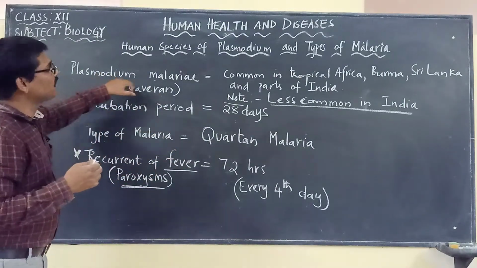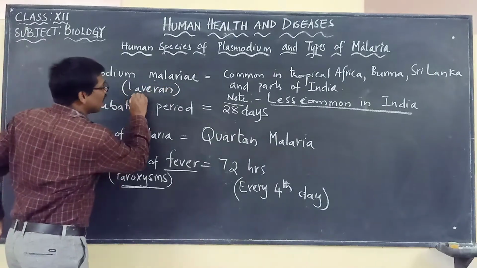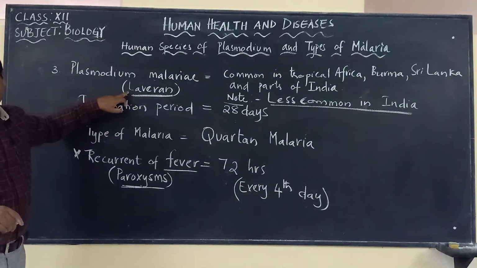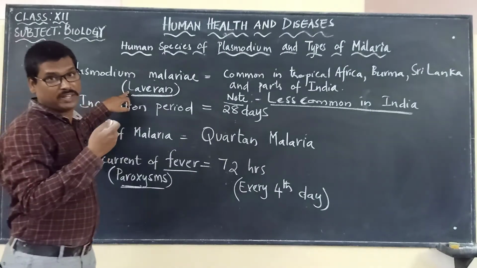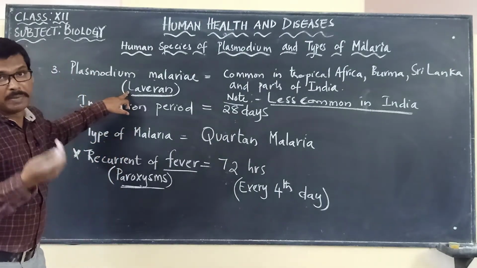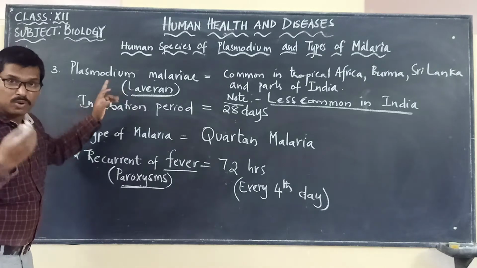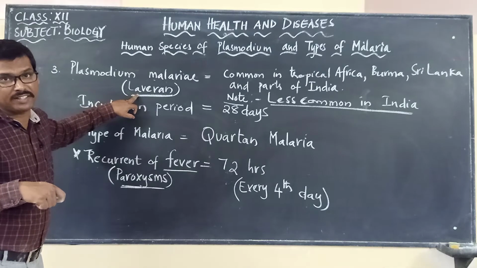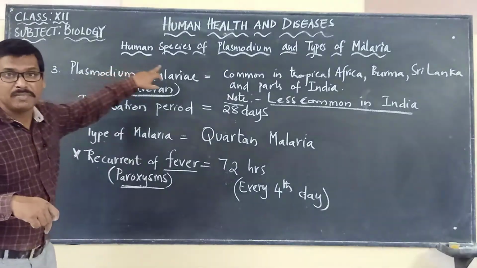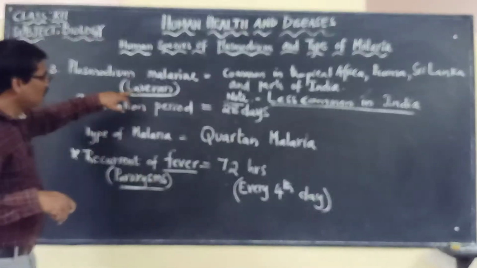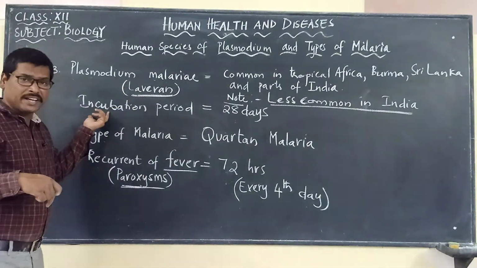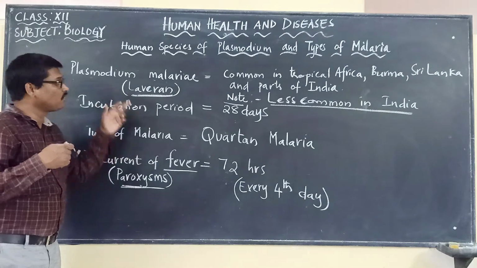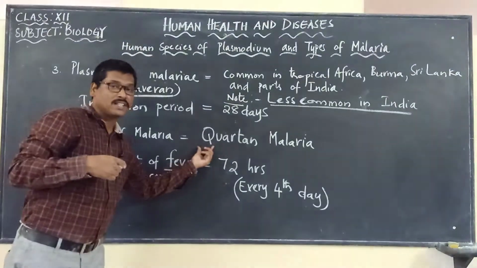And it is this Plasmodium malariae which was discovered by the scientist Laveran. Please remember, Plasmodium malariae was discovered by the scientist Laveran. We already said Laveran discovered the protozoan responsible for causing malaria, the malarial protozoan parasite, that is Plasmodium. So the incubation period is 28 days. And what is the type of malaria? The name given for this type of malaria caused by Plasmodium malariae is called quartan malaria.